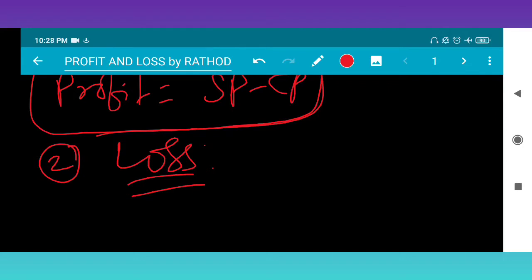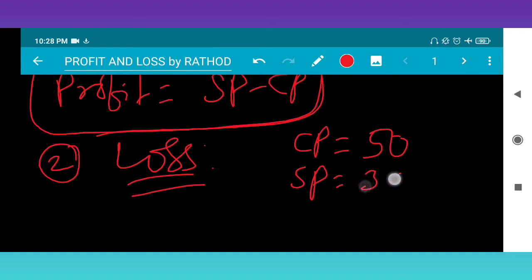Loss is made when we buy a certain item at a higher rate and sell it at a lower rate. Now I am taking CP as 50 and selling it, SP, for the same product or same pen at rupees 30.